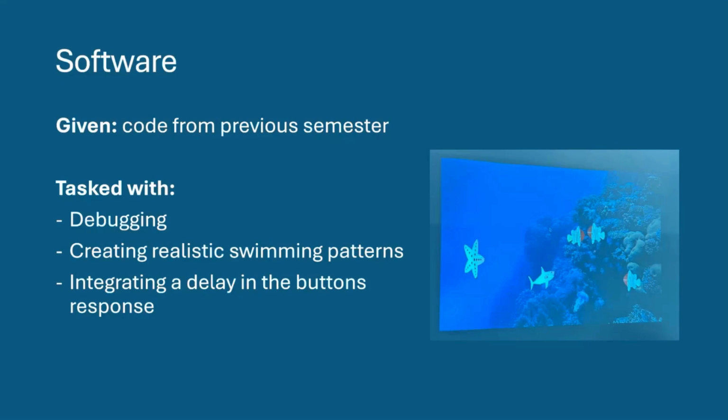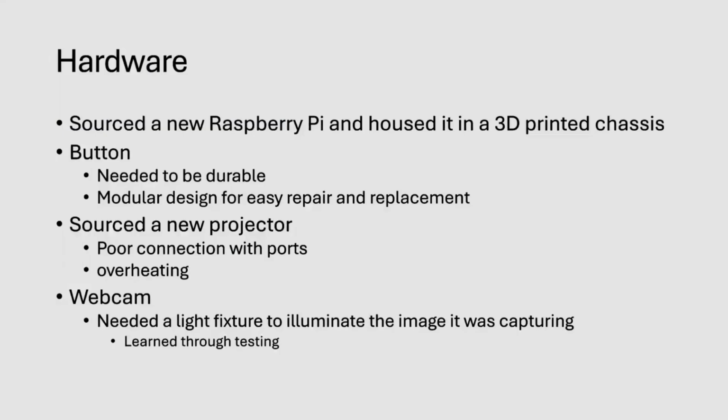So we went about this project by dividing our team of 8 people up into 3 subgroups. The software subgroup was given code from the previous semester to complete this task, but it wasn't very functional. We needed to take care of a lot of bugs. We needed to make more realistic swimming patterns for the fish objects, and we needed to integrate a delay into the buttons so that kids couldn't mash the button and crash the program.